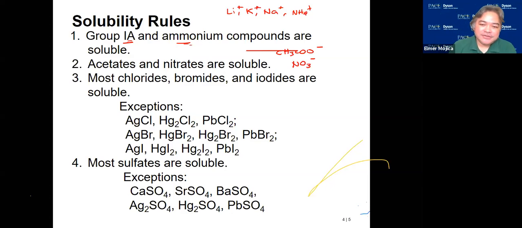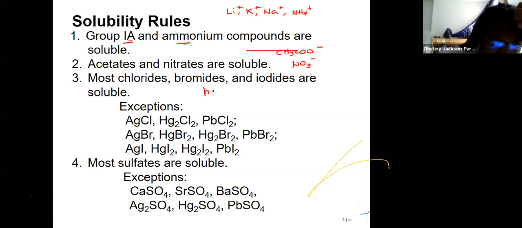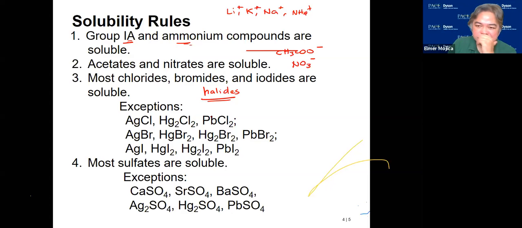Now, the third one pertains to the halides. So these are group 7A: chlorides, bromides, and iodides. Now, most of them are soluble except if they have silver, mercury, and lead ions.